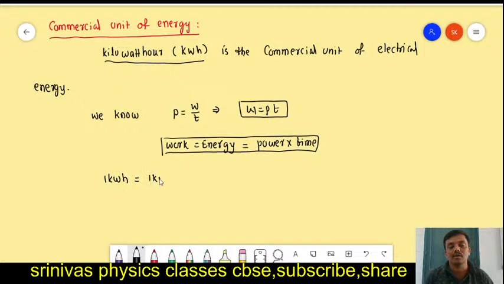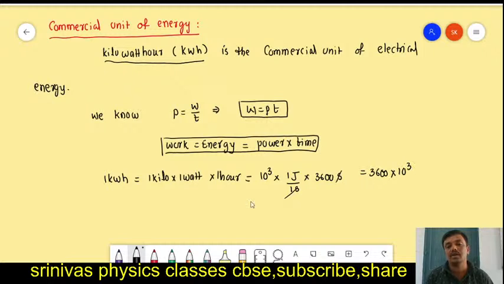1 kilo into 1 watt into 1 hour, we write. 1 kilo means 10 to the power of 3. 1 watt means 1 joule by 1 second. 1 hour is 3600 seconds. The seconds will cancel, and we get 3600 into 10 to the power of 3, which we write as 36 into 10 to the power of 5 joule.